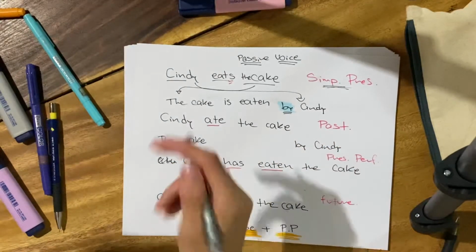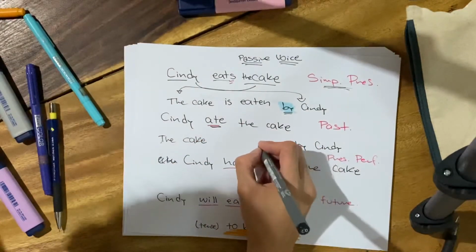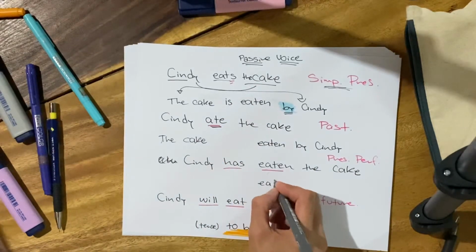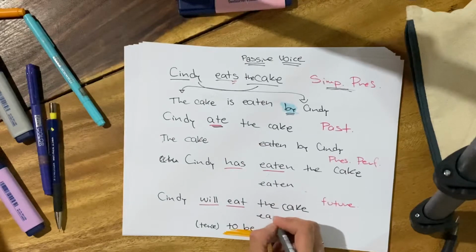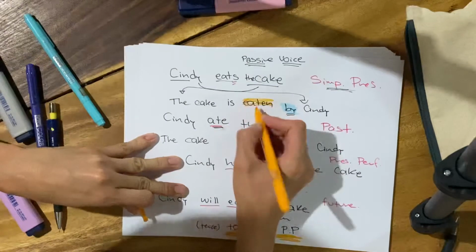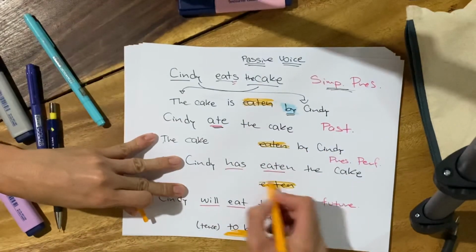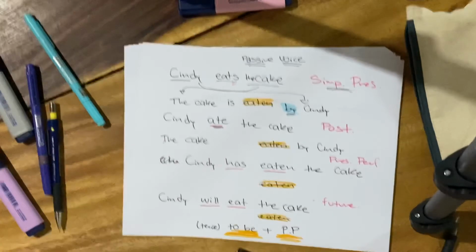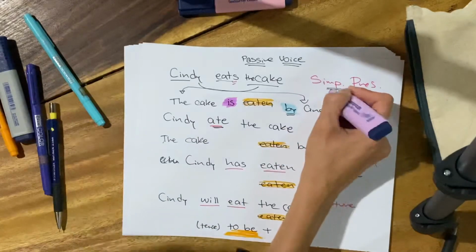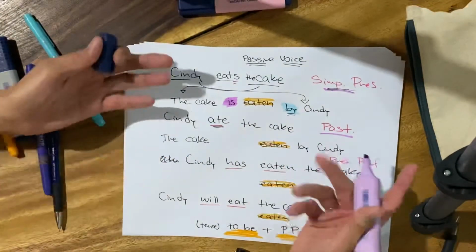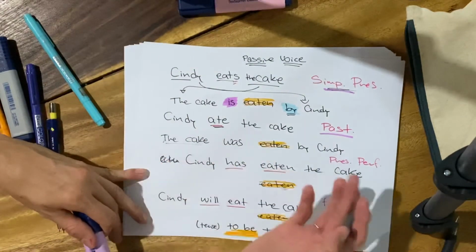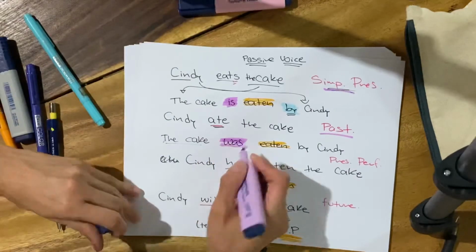Okay, so I need the verb ate in the past participle, which is immediately eaten. In fact, it's gonna be eaten in all of them, so I might write it as well. It's gonna be exactly the same in every tense. No matter what tense, eaten is always gonna be there. Now what do I need? I need the verb to be. In this case, it is, because it's simple present. So here is past. What is the past tense of to be? Was or were. You need to check this out, of course. In this case, this was, because the cake is singular.